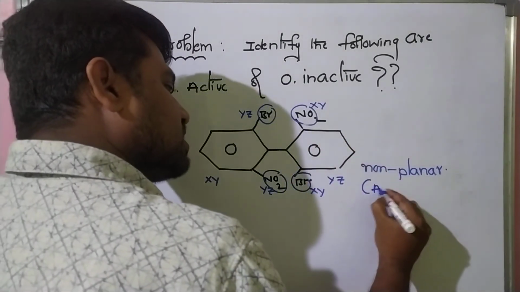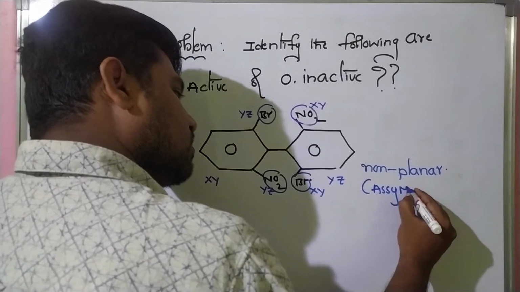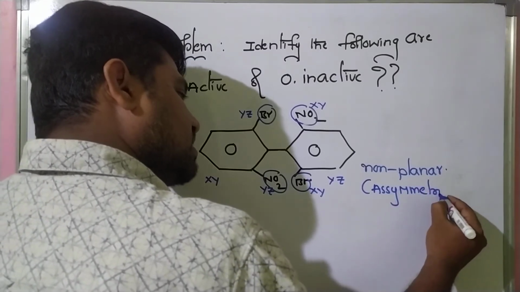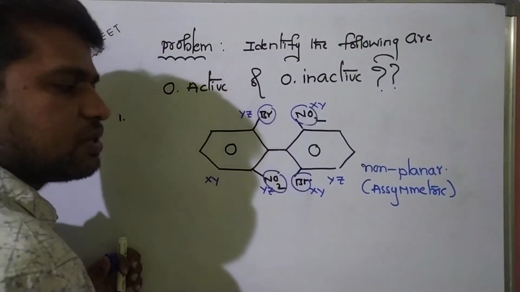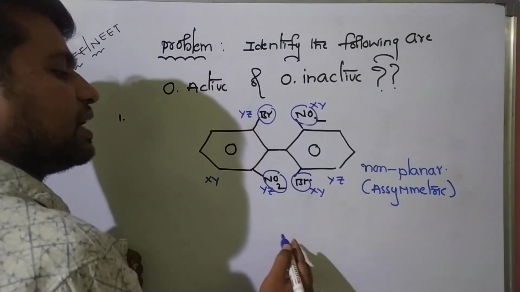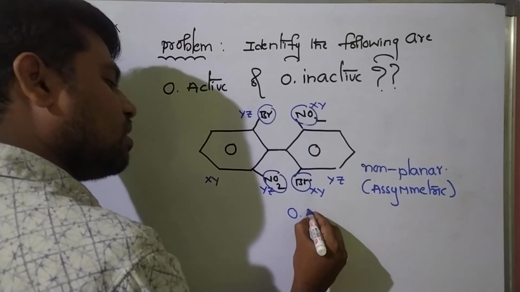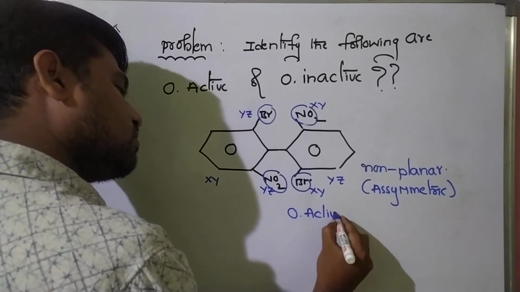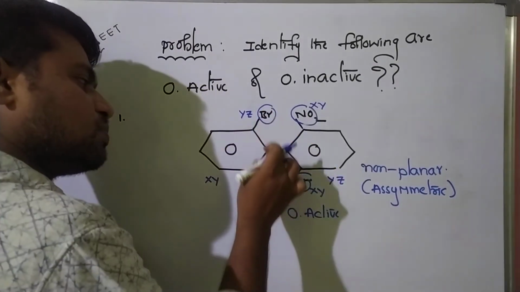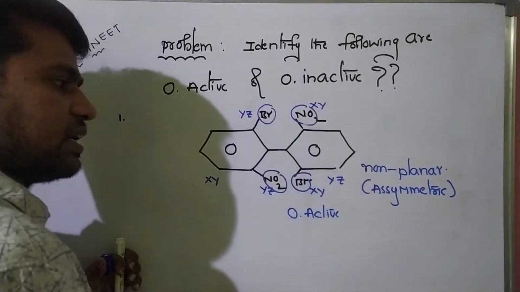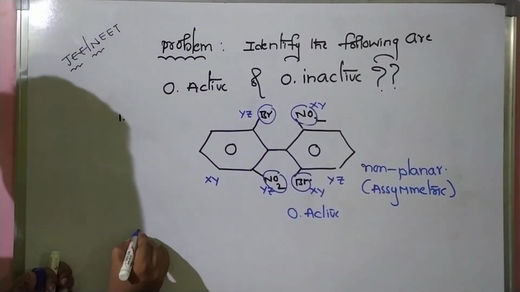Non-planar means this is an asymmetric molecule. Okay students, an asymmetric molecule will definitely exhibit optical isomerism. So this is optically active. Why? Because these two groups are different, and these two groups are different. So this is the first one.